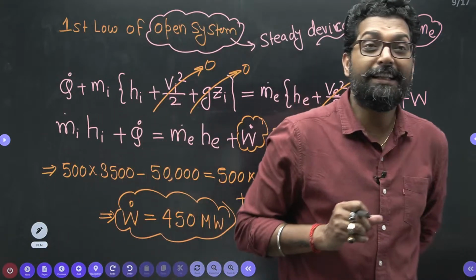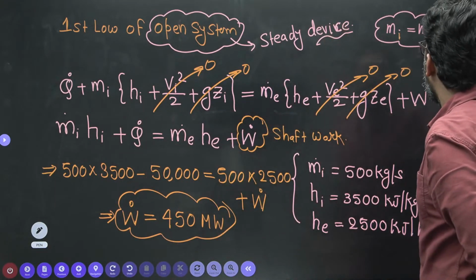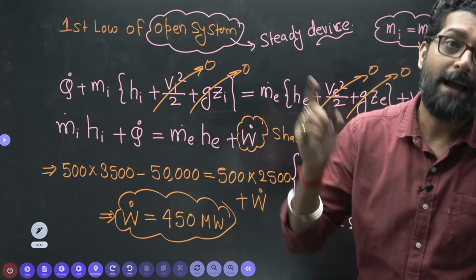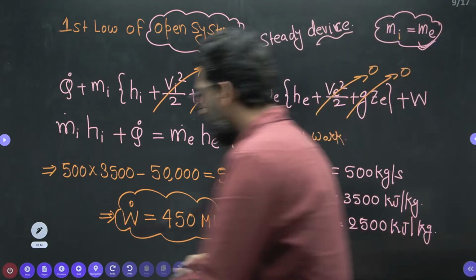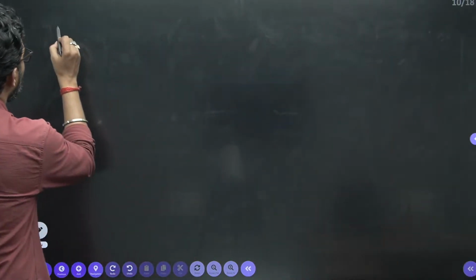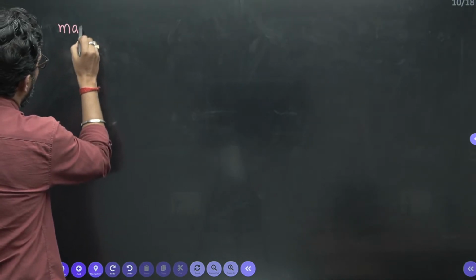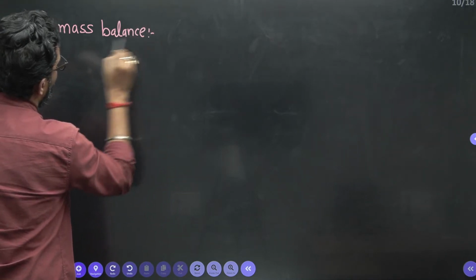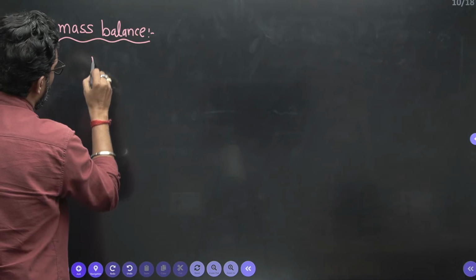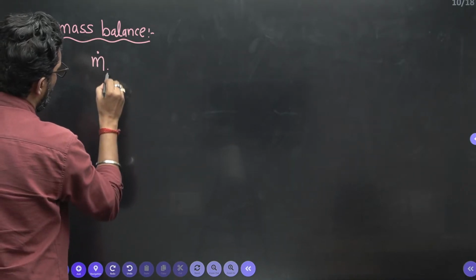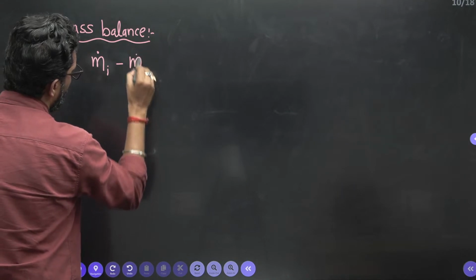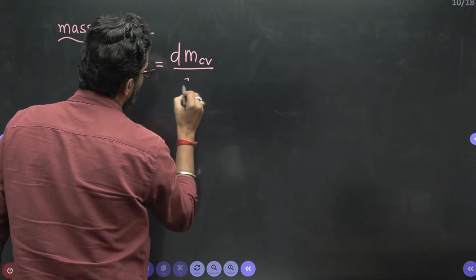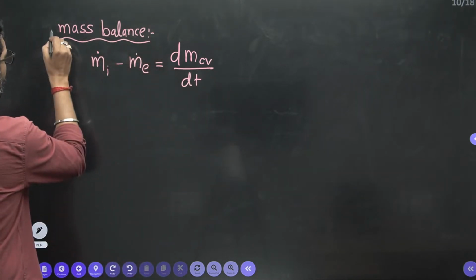So what is the beauty in this question? In this question, we have to apply the conservation of mass, the conservation of energy, and the entropy balance. So in this question, what is the mass balance? Beta, what is the mass balance? Rate of mass in minus rate of mass exit is equal to dm_CV by dt.